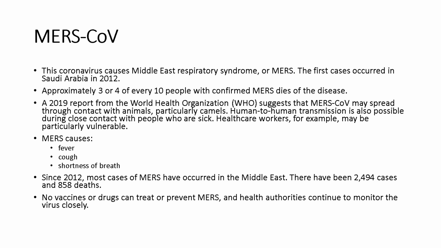MERS-CoV. This coronavirus causes Middle East Respiratory Syndrome, or MERS. The first cases occurred in Saudi Arabia in 2012. Approximately 3 or 4 of every 10 people with confirmed MERS dies of the disease. A 2019 report from the World Health Organization suggests that MERS-CoV may spread through contact with animals, particularly camels. Human-to-human transmission is also possible during close contact with people who are sick. Healthcare workers, for example, may be particularly vulnerable.